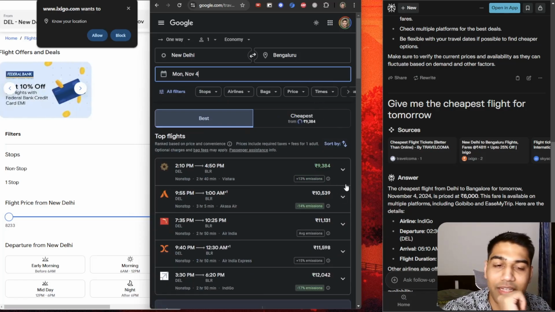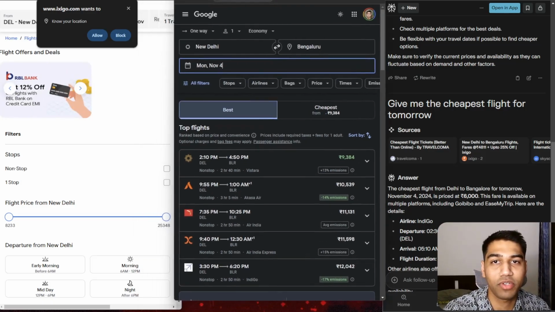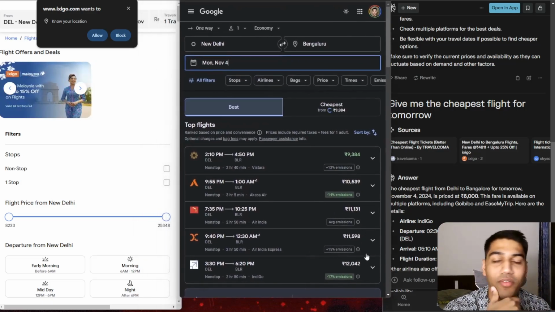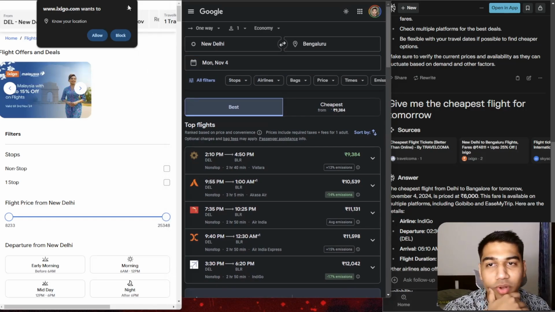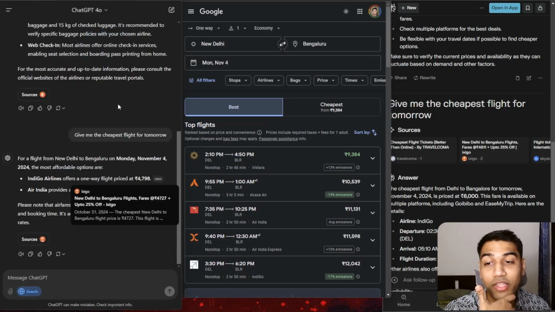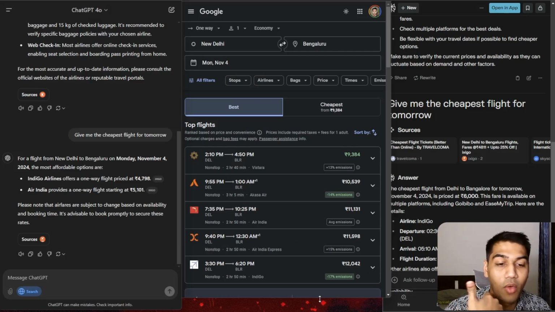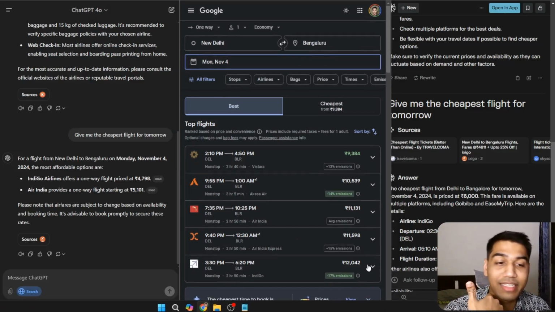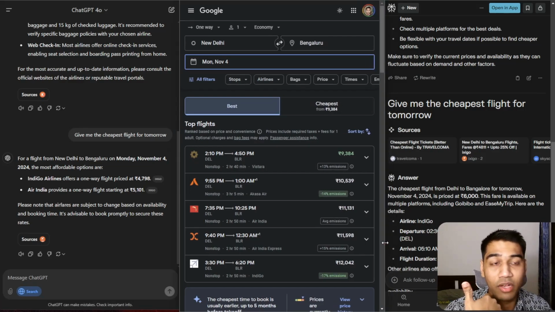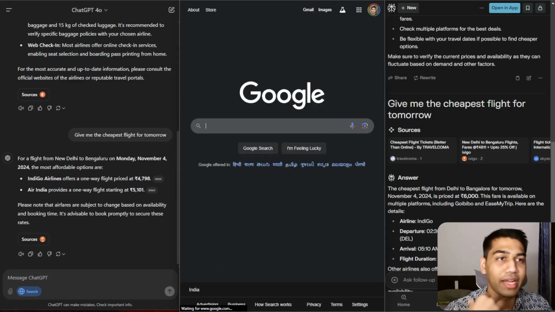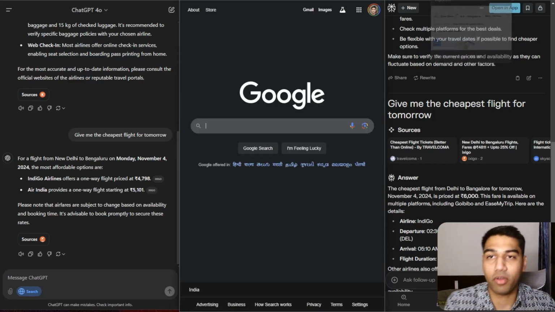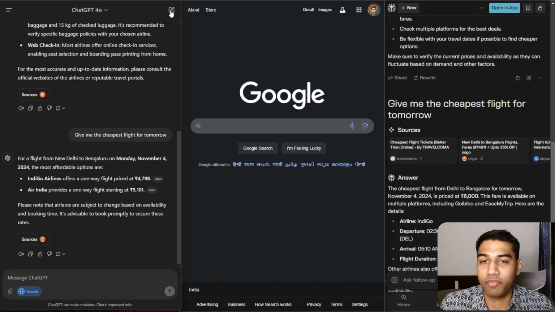Okay, so the cheapest flight is around 9,400. I'm pretty sure we can look at a couple of things and we'll come back to the same result, but it's 9,400. So answer-wise, neither of them did really well. They just took what's available on the search engine, which is a lot of ads, and not what the real answer is. So if I'm doing any kind of travel booking, I have to go back to Google and compare stuff there itself.